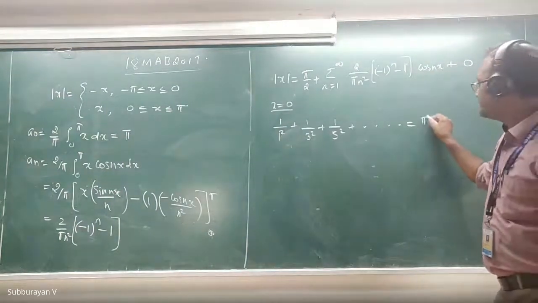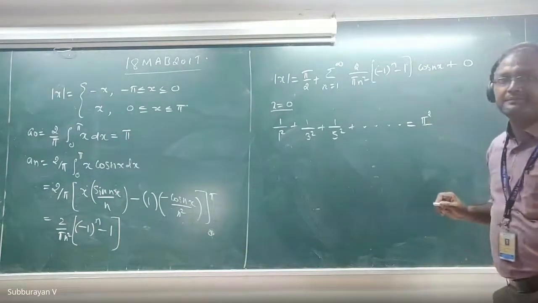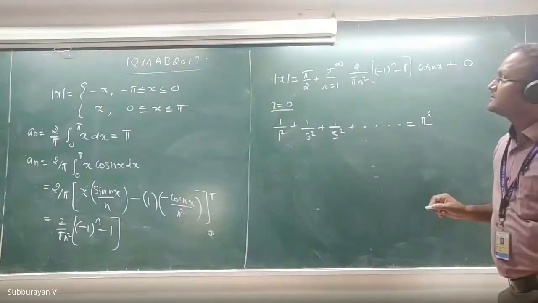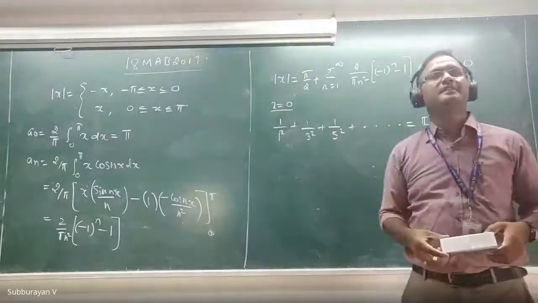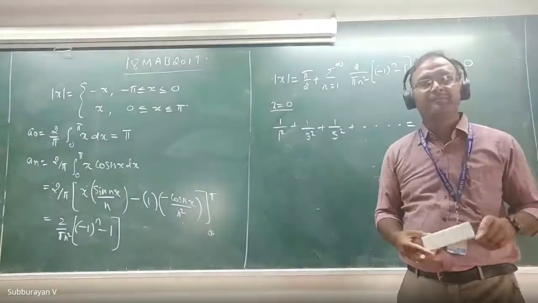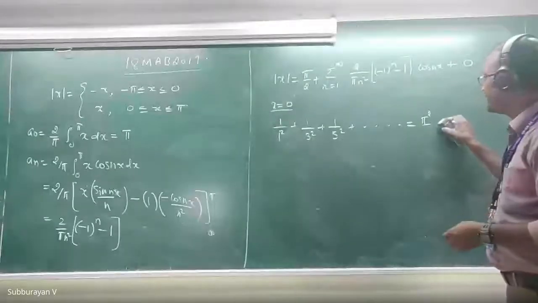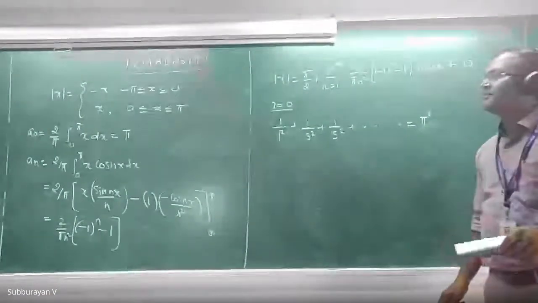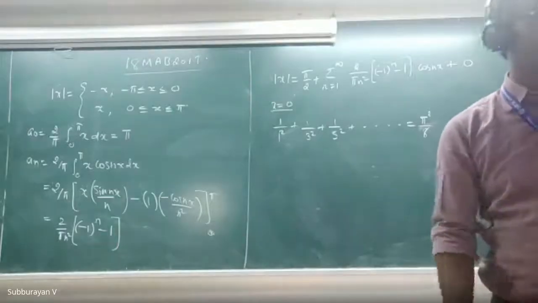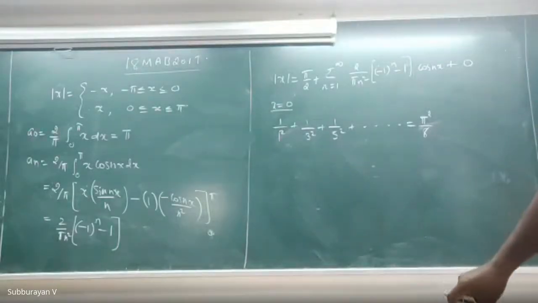Pi square by 4? How will it be 4? Please check the previous problem. So pi square by 8. Pi square by 8. Okay, that's all. This is pi square by 8.